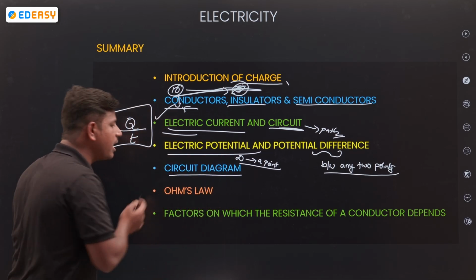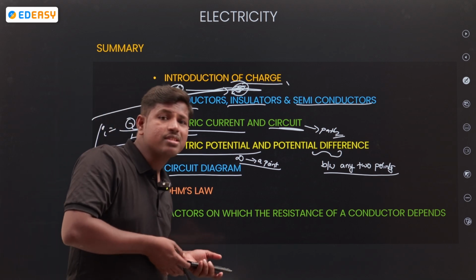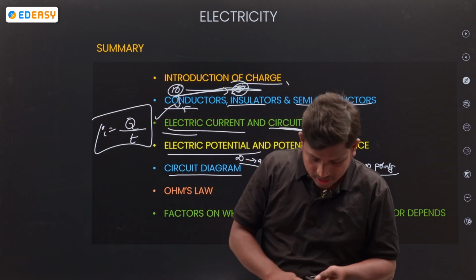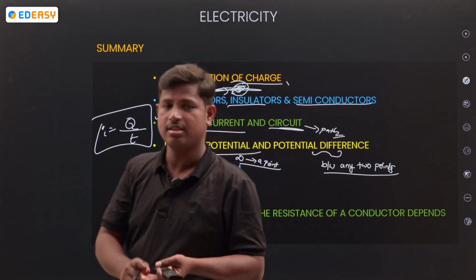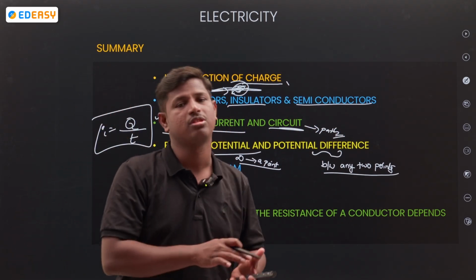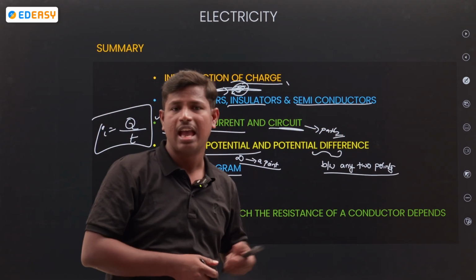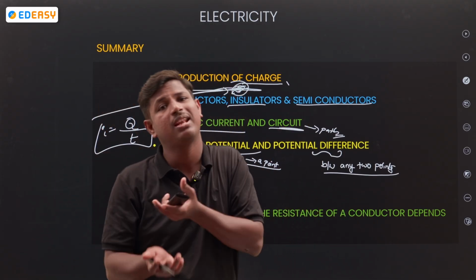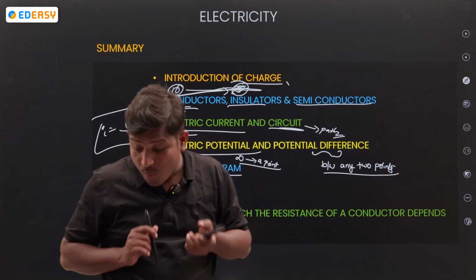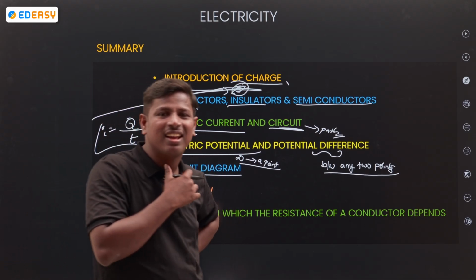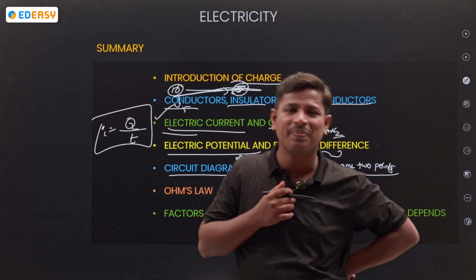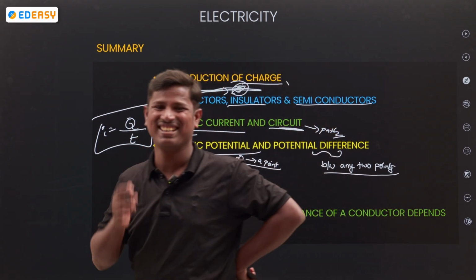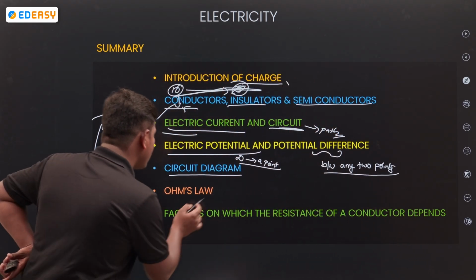Next, circuit diagram. What are the components? Resistor is there, variable resistor is there, switch is there, open switch, closed switch, bulb, ammeter, voltmeter. Ammeter is connected in series. Voltmeter is connected how? Anybody? How do we connect a voltmeter? Parallel. Okay, yeah.